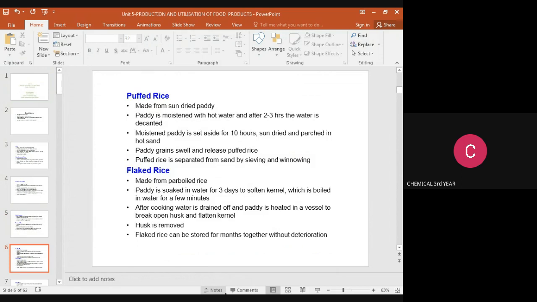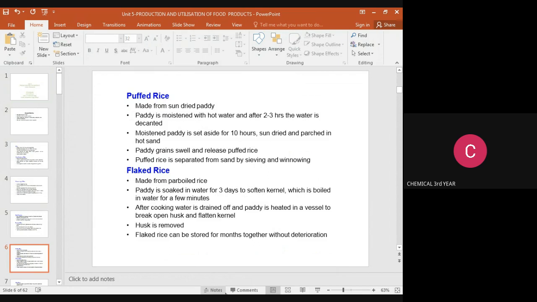Then next, puffed rice: how is it prepared? It is made from sun-dried paddy. This is very important. Paddy is moistened with hot water, and after 2 to 3 hours the water is decanted, that is, the water is removed. The moistened paddy is set aside for 10 hours. Sun-dried and parched in sand, the paddy grains swell and release the puffed rice. The puffed rice is separated from the sand by sieving and winnowing.